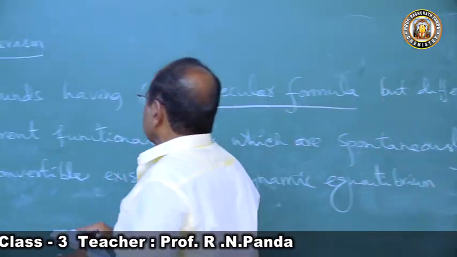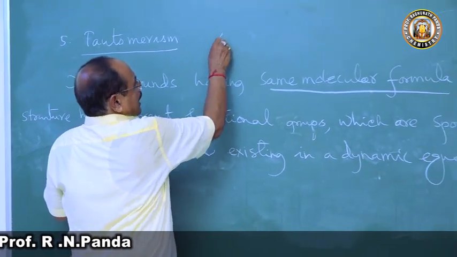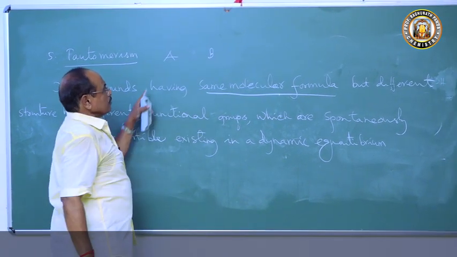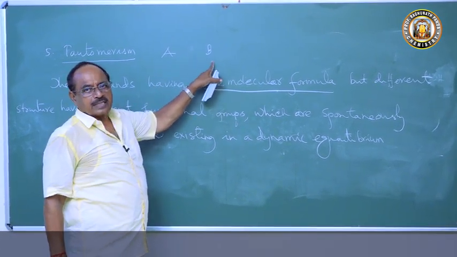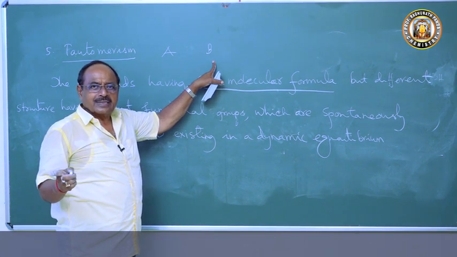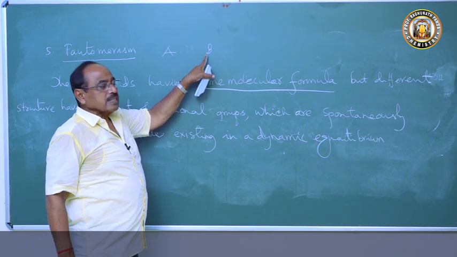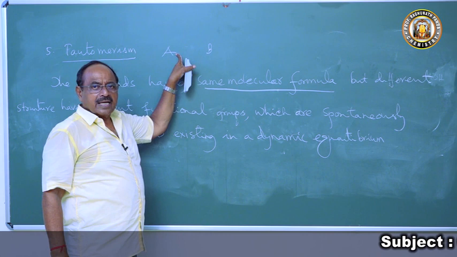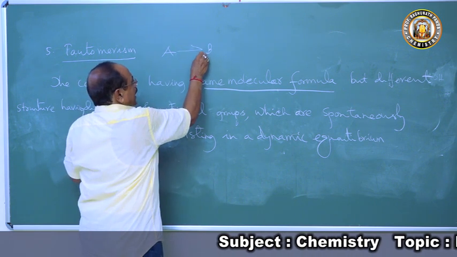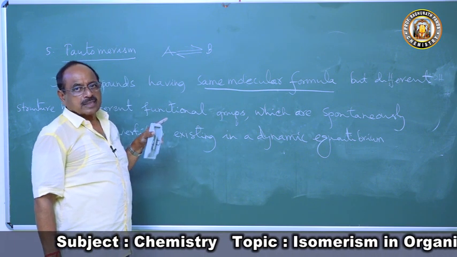Here, suppose there is a compound that can exist as A and can exist as B, due to different functional groups. So they are functional isomers, a type of functional isomerism. But they are simultaneously existing, A is becoming B and B is becoming A, spontaneously interconvertible.